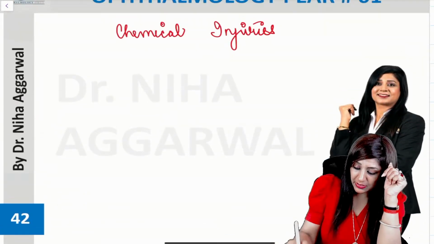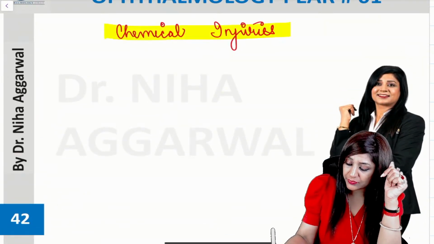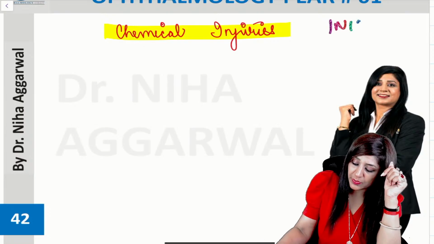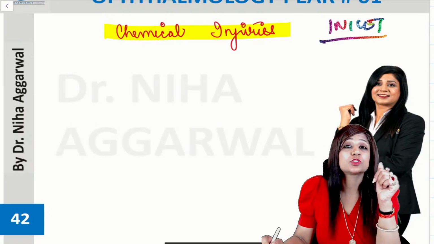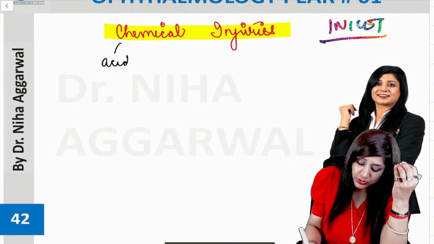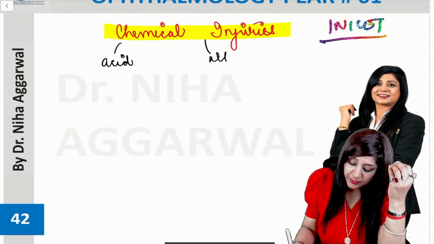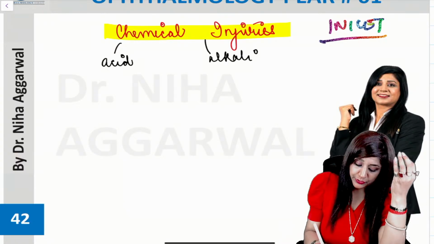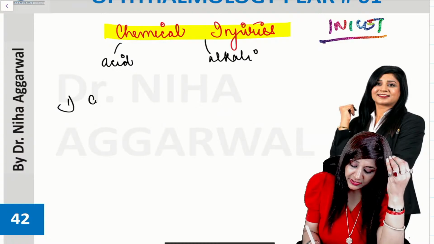Next is your chemical injuries. Nowadays we have questions like this; if you look at the INI-CET paper also, there was a question related to chemical injuries. It could be acid injuries, and it can be alkali injuries also. The first thing is conjunctival irrigation.